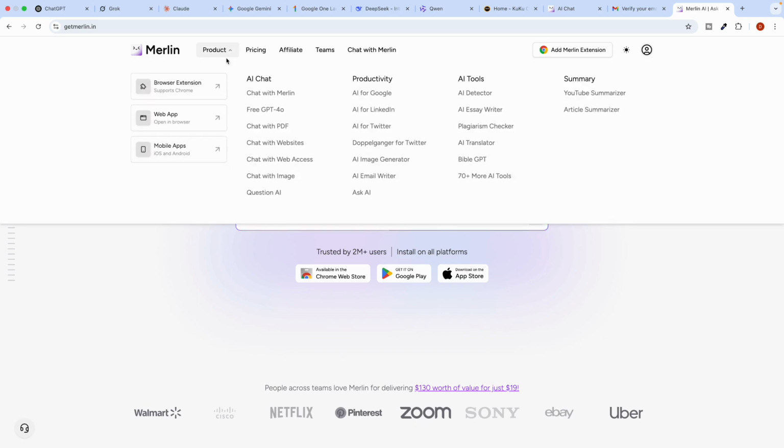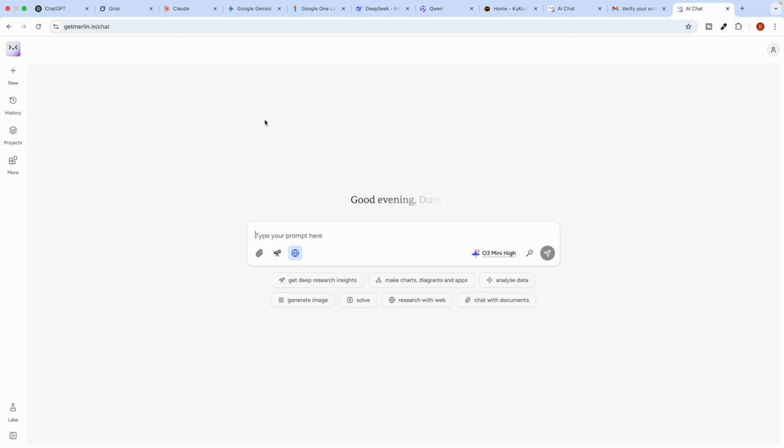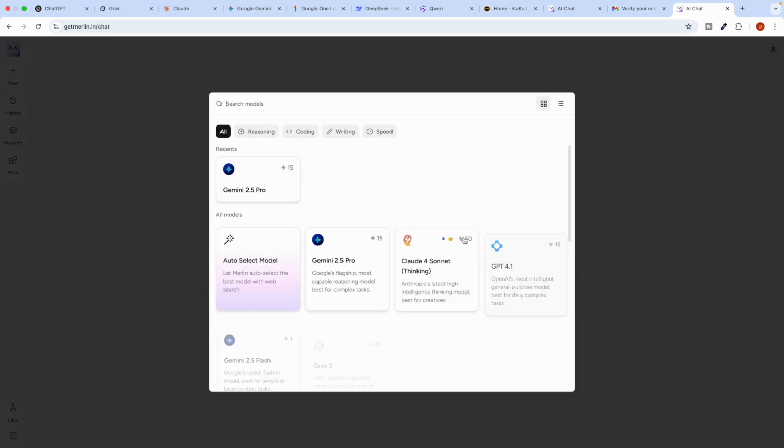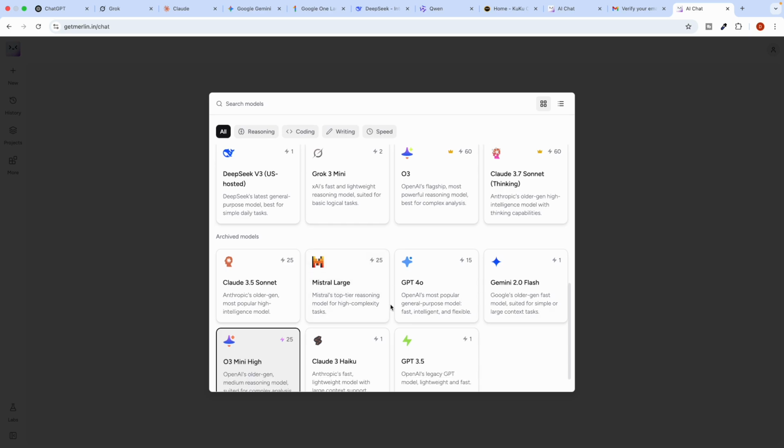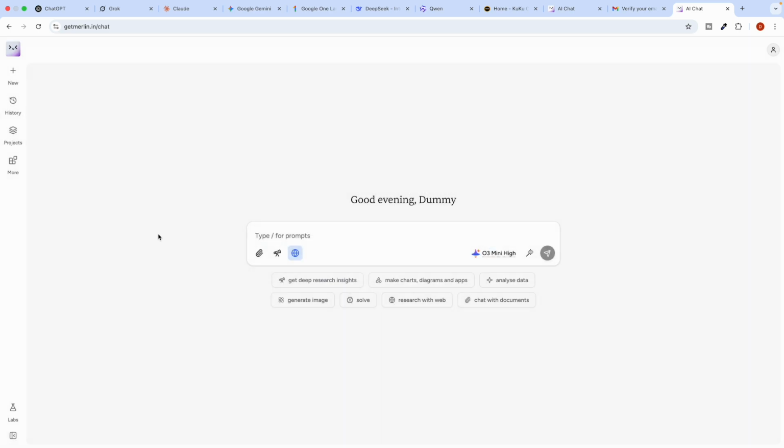available for you. You can just go to, let's say, chat with Merlin here, and now you will be able to access all the models. All the models are now unlocked for you. This is something very great. And you can always click on More. You can see plenty of things, like the AI tools it has.